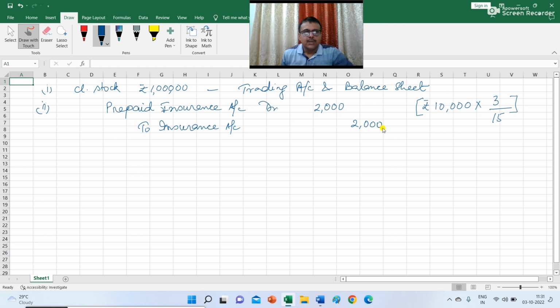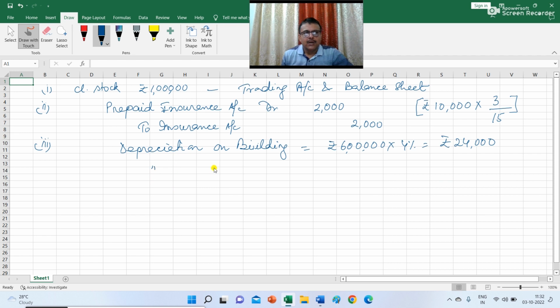The third item is regarding depreciation on tangible fixed assets. You have to charge depreciation on building, which is 24,000.